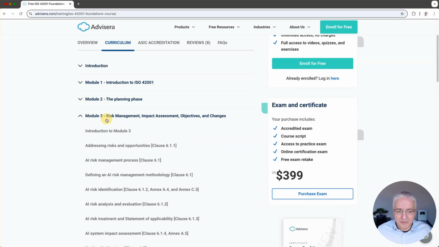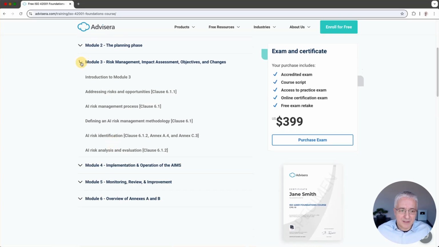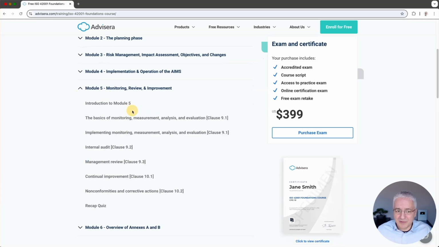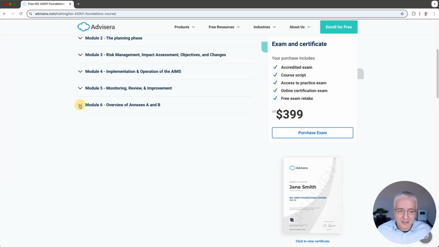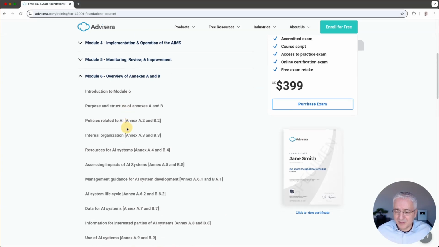The whole module 3 is really about risk management, so assessing risks and defining which controls need to be implemented, and also setting more detailed objectives here. And then module 4 is about the implementation, module 5 is about monitoring and reviewing the performance of the controls. And then module 6 is all about controls. There are 38 controls, and this module explains each and every one of these controls.